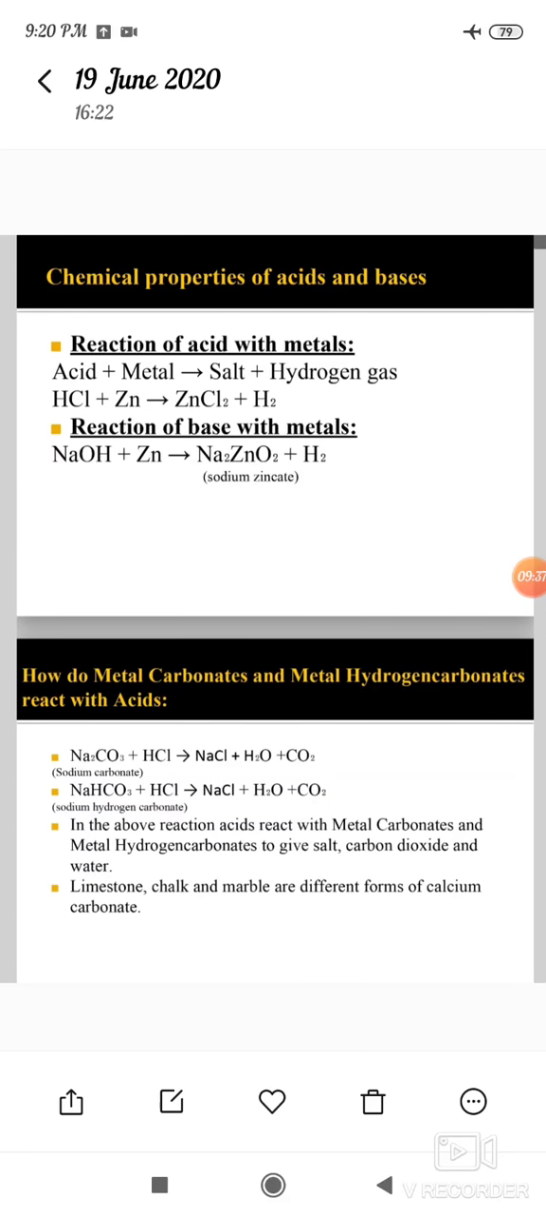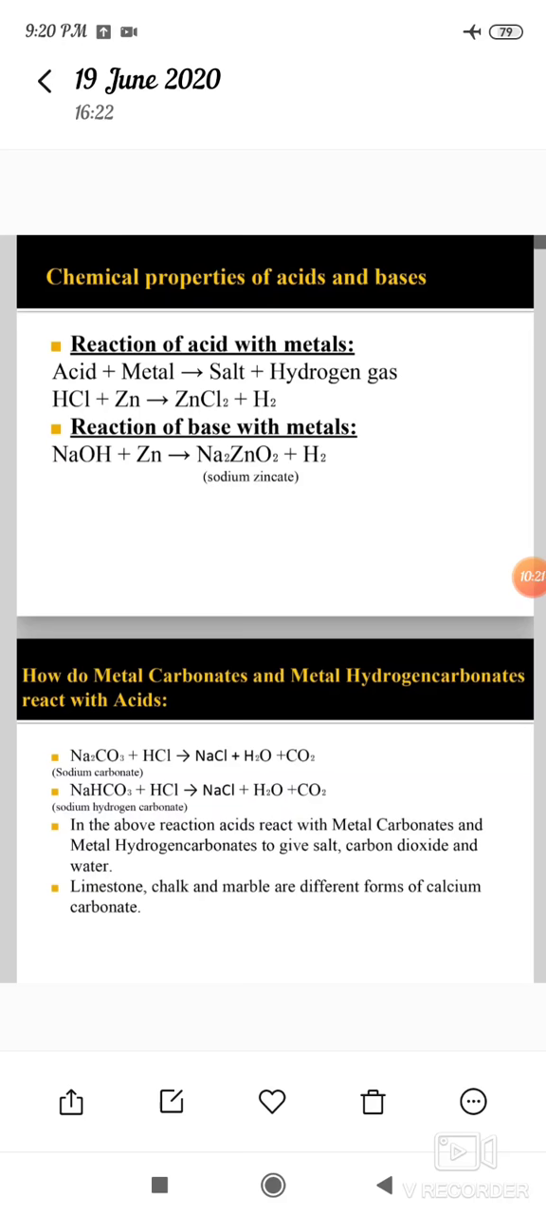And then chemical properties of acids and bases. First, the reaction of acids with metals. When an acid reacts with a metal to give salt and hydrogen gas, that is a chemical property of acids. For example, hydrochloric acid reacts with zinc metal to give zinc chloride salt, and hydrogen gas is liberated.